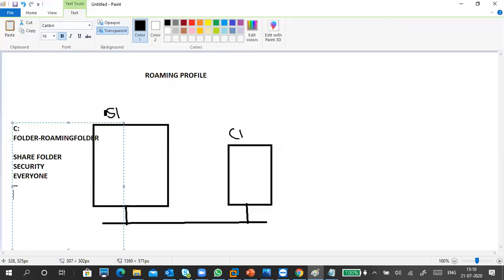When you are sharing, you can see it in the sharing tab. So we have to go to the sharing tab. Then you can see the UNC path. UNC path means network path. It is also called a UNC path or a network path.